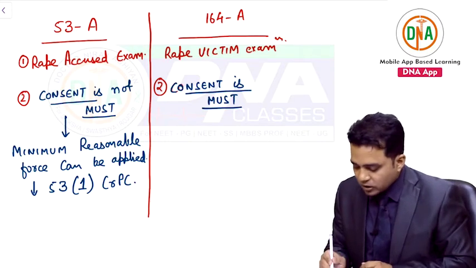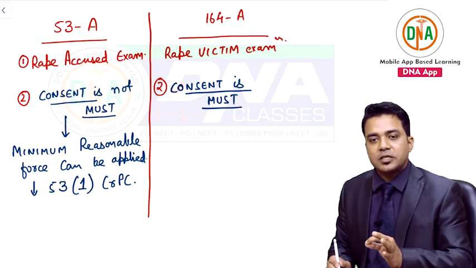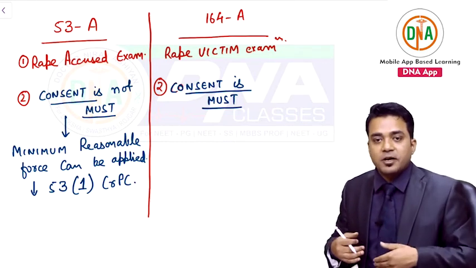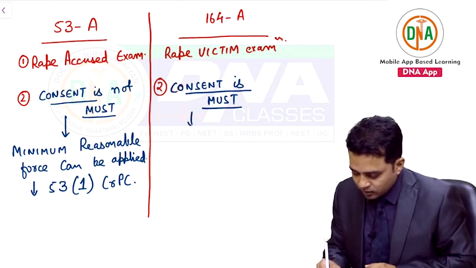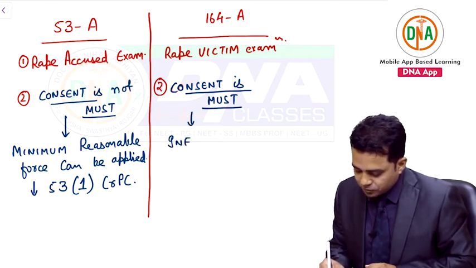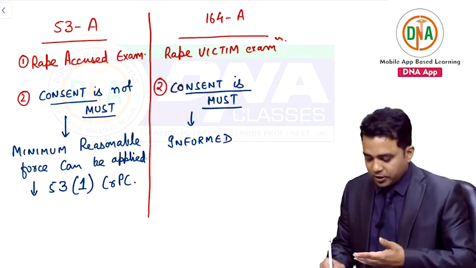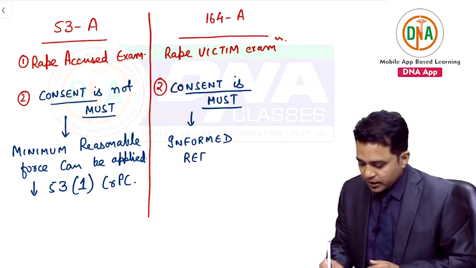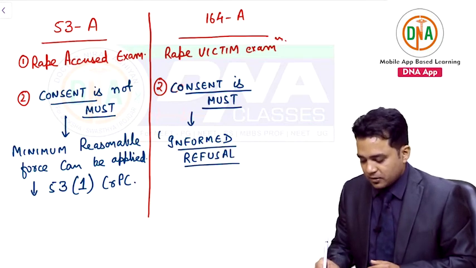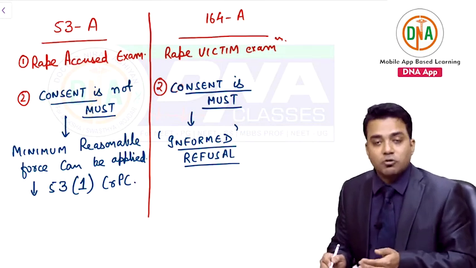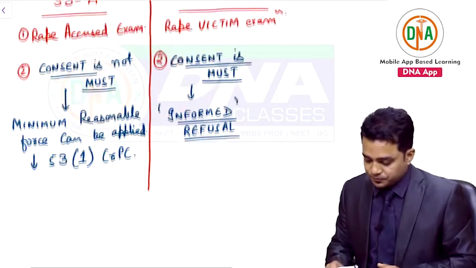Okay. So, consent of victim is a must. If the victim says, I don't want to be examined, you will do something to safeguard yourself. You will take an informed refusal from such a victim. You will take a written document from her mentioning that I am refusing examination, and you will take her sign to safeguard yourself. This is called informed refusal.